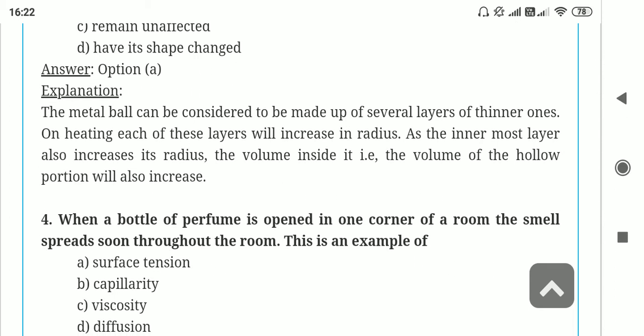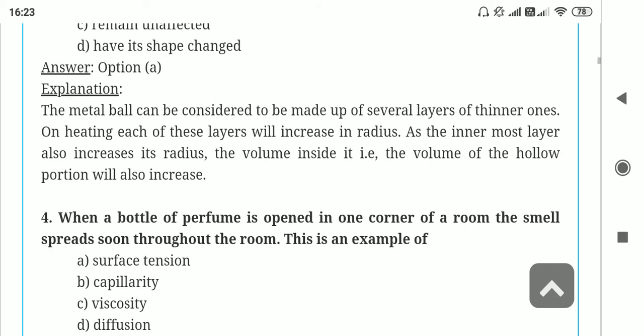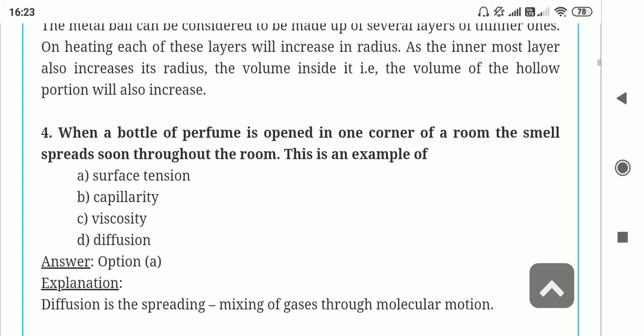So next question. When a bottle of perfume is opened in one corner of the room, the smell spreads throughout the room. Whenever we open a perfume vessel, then from one side it goes to every side. It is because of diffusion, right. Diffusion is the property of gases to get propagated from one place to another place, from higher concentration to lower concentration, okay.